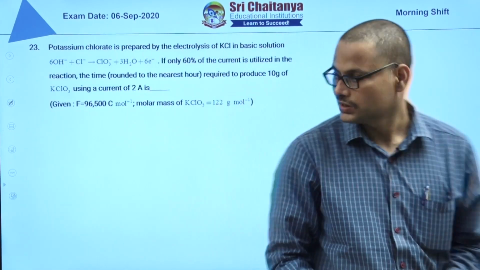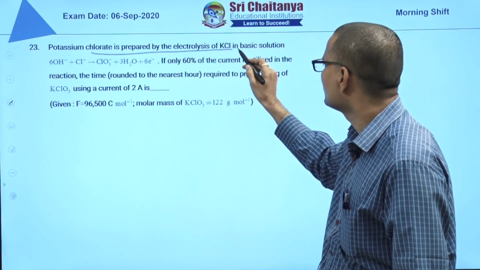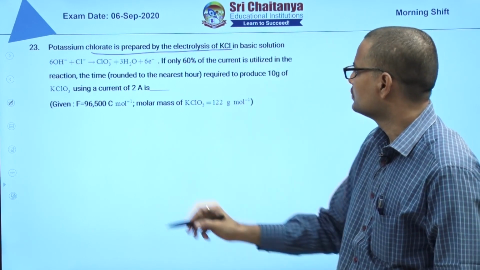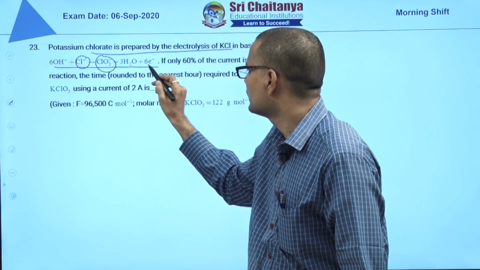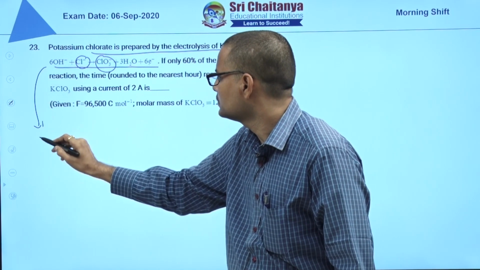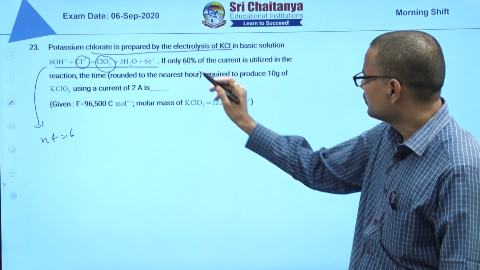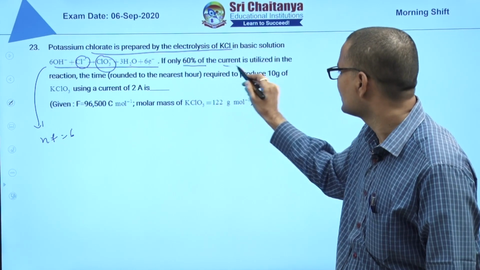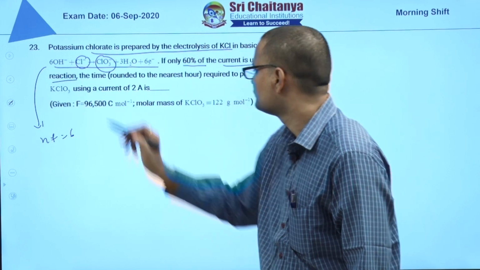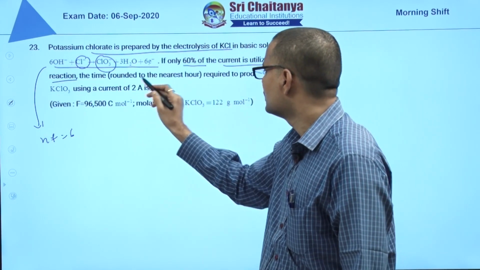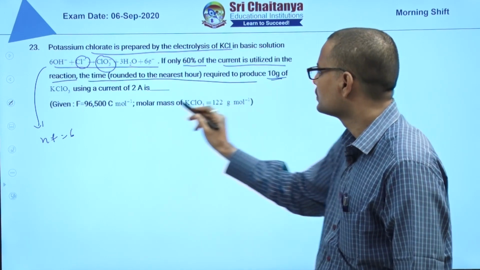Next, 23rd. Potassium chlorate is prepared by electrolysis of KCl in basic solution. The reaction is given. Cl minus to ClO3 minus, N factor is 6. And they have given that only 60% of the current is utilized in the reaction. You have to find, rounded to the nearest hour, the time to produce 10 grams of KClO3.